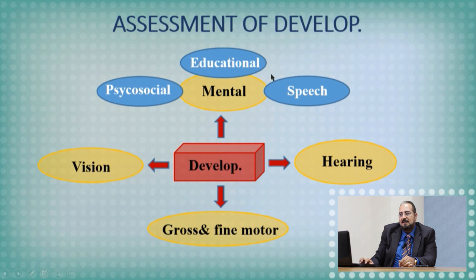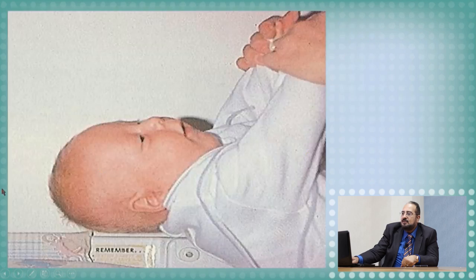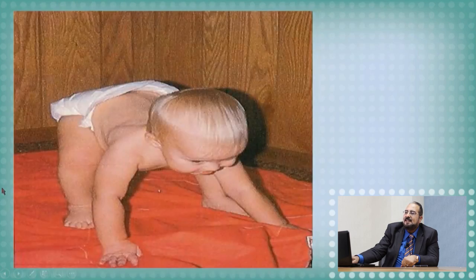They are mental, some hearing and vision. So this is the motor, gross and fine motor. Gross motor, do you remember? The rule of 3 and the rule of 5 to be abnormal. The fine motor, do you remember? At 6 months, then at 12 months, then at 18 months, then at 2 years. Okay? So we will come again to the mental development.